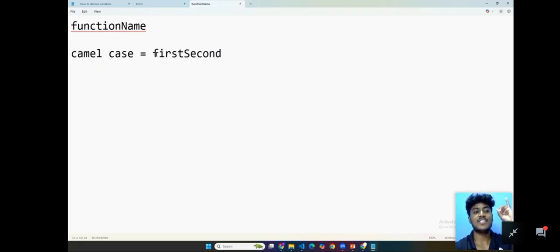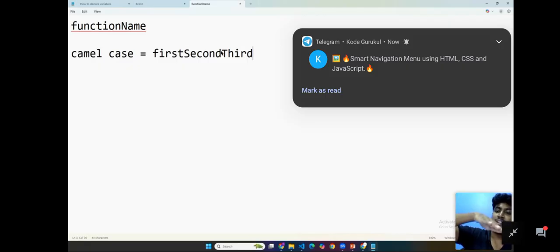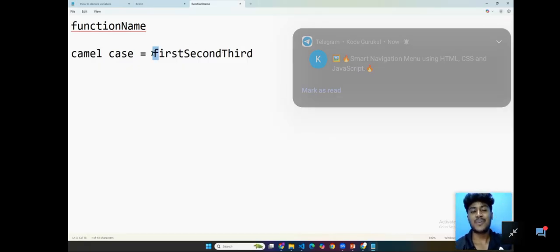You can see the difference: it is small, it is caps. For example, the third one also follows the same thing. How many of you have seen a camel? The hump is like a smaller one and then a bigger one. Same like that. This is the purpose.